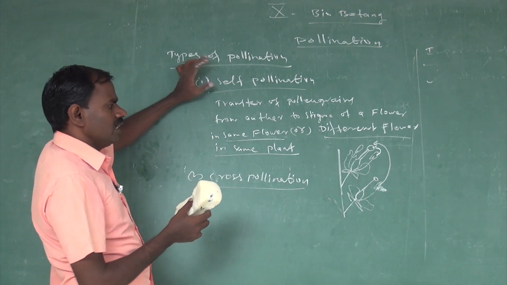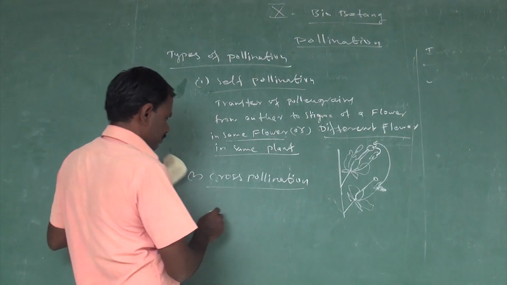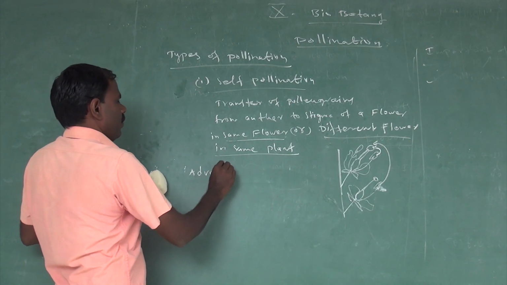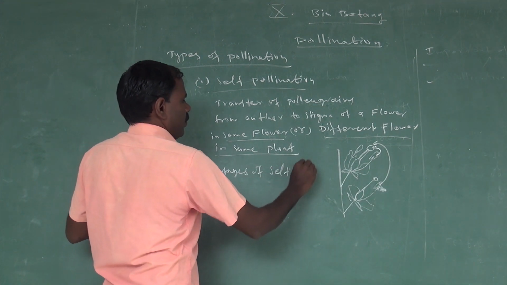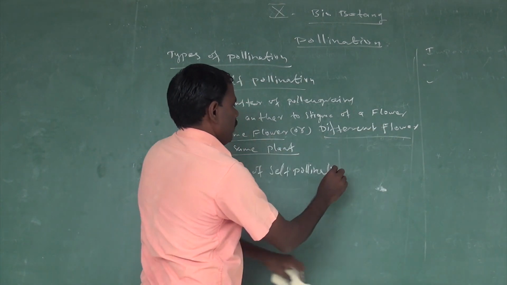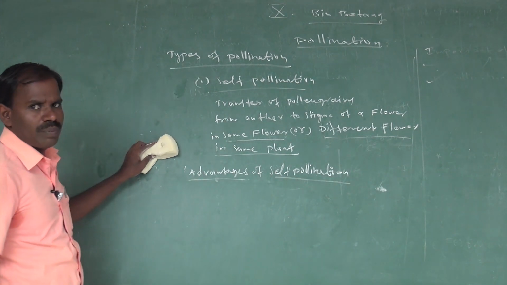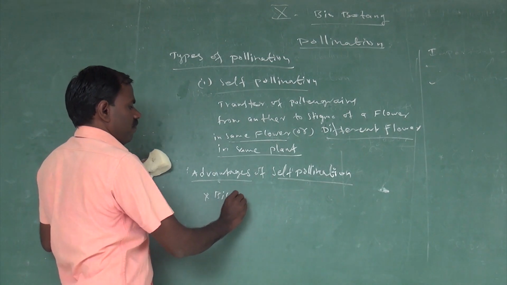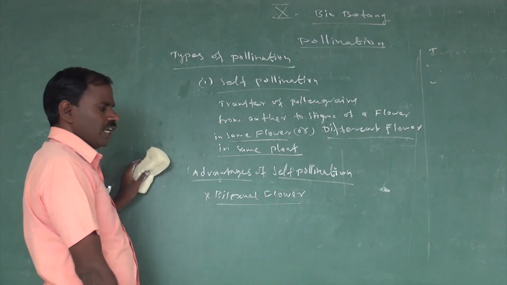Next, advantages of self pollination. It involves only bisexual flowers.